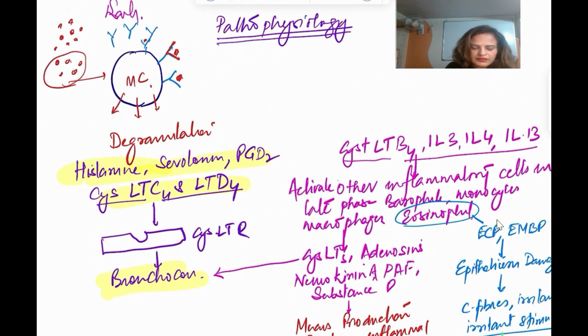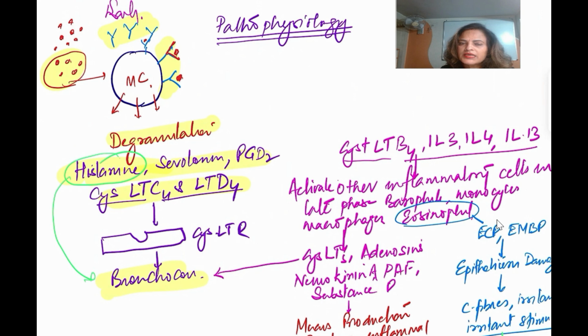What happens in that? On antigen exposure, antibodies are formed. The antibodies bind on the surface of the mast cell. On further re-exposure, degranulation will happen and there is a release of histamine, which causes bronchoconstriction.